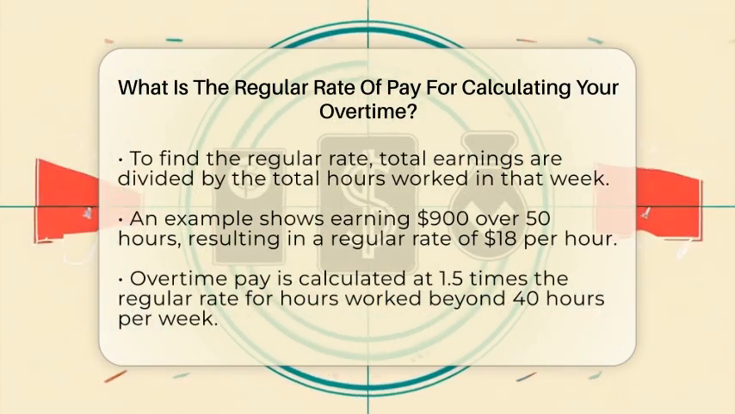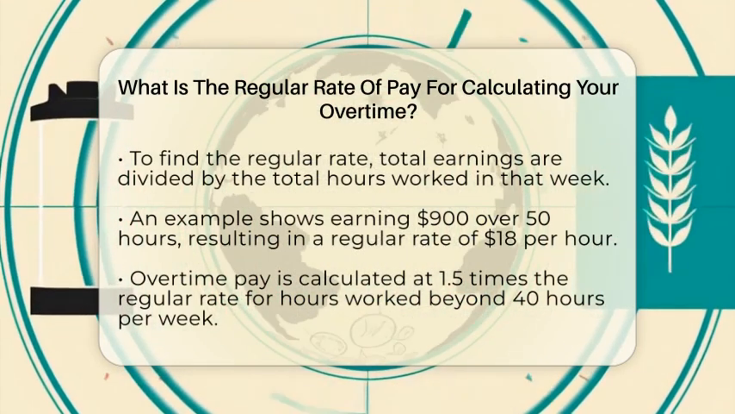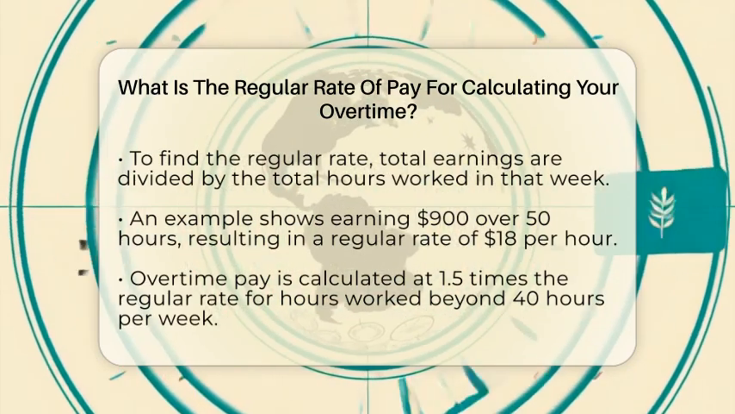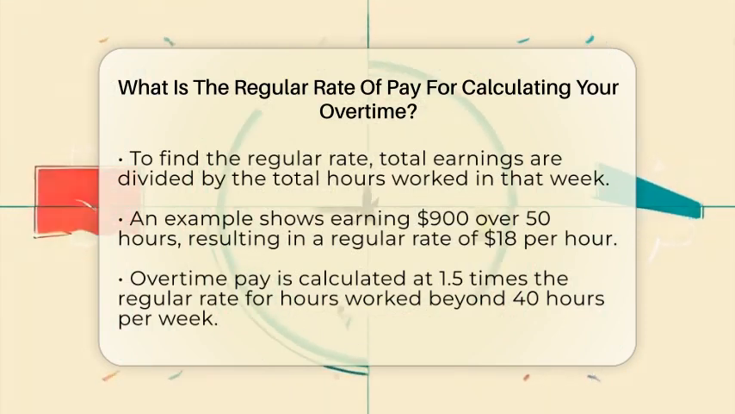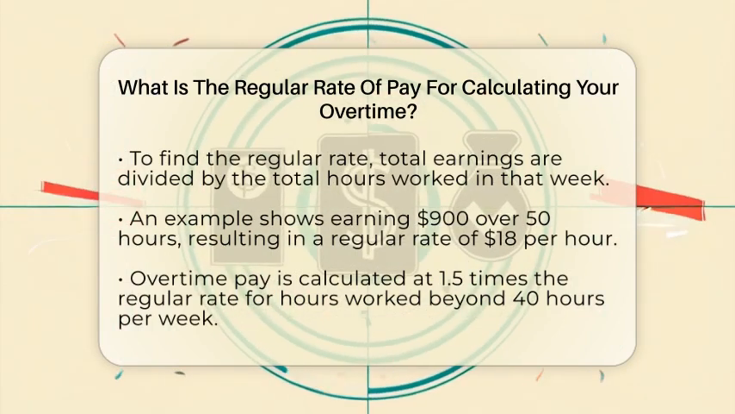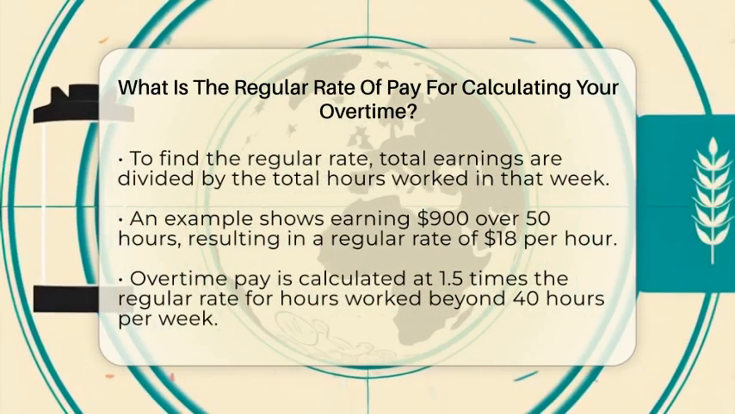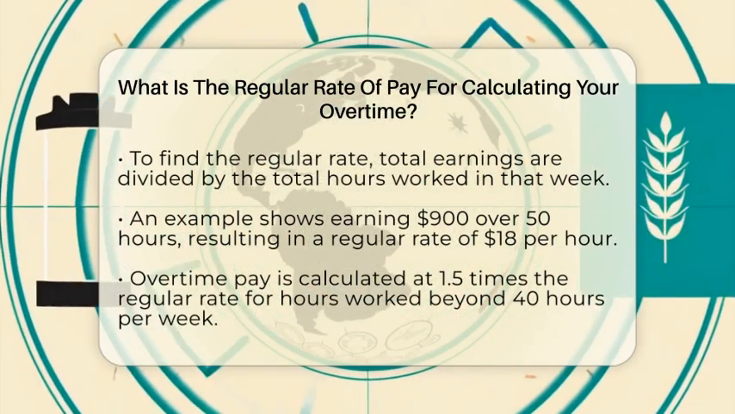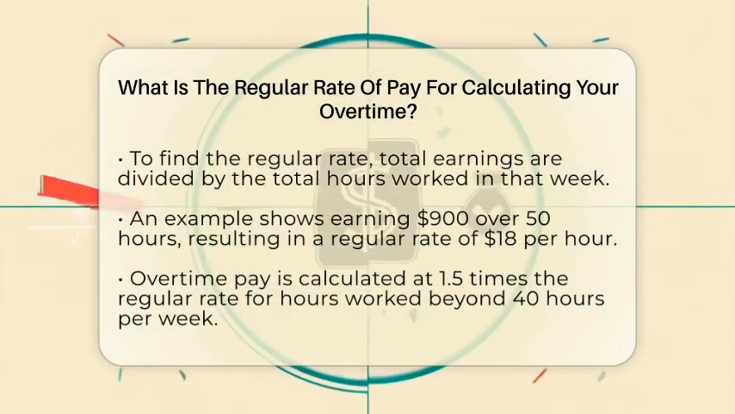For example, if you earned $900 for 50 hours of work, that total is what you will use. Next, divide that total by the 50 hours you worked. So, $900 divided by 50 hours equals $18 per hour. That $18 is your regular rate of pay for that week.